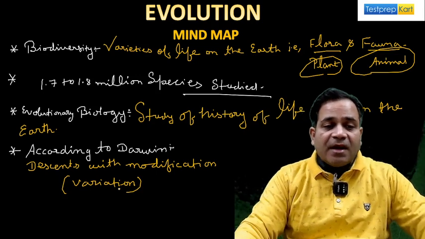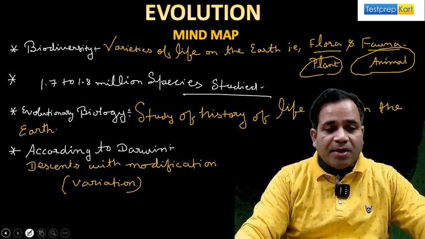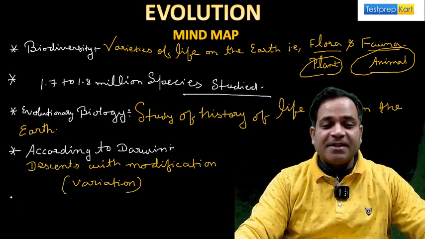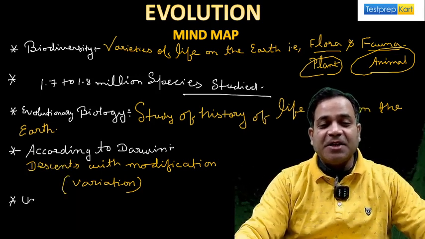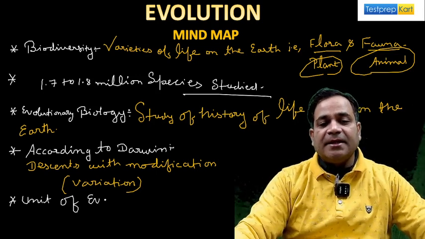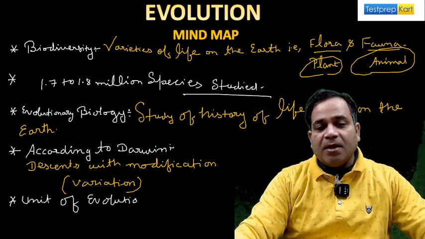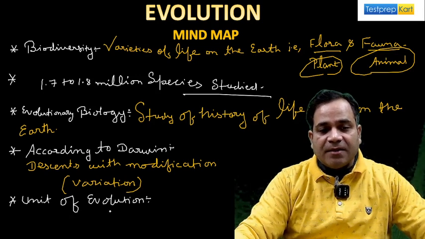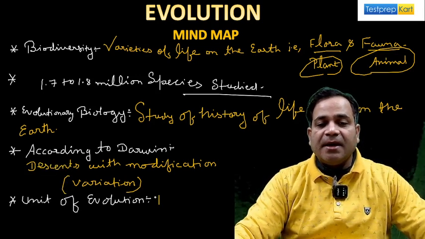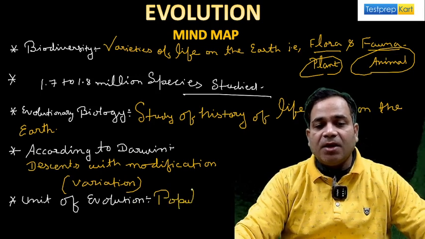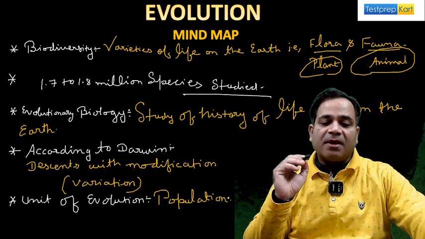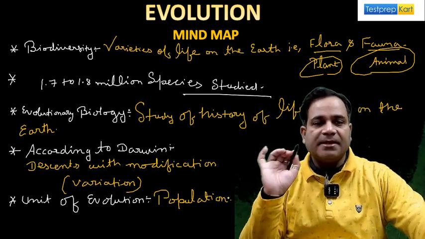Now, if anybody asks you what the unit of evolution is, then what do you say? This one is an interesting question. If anybody asks you the unit of evolution, what do you say? Population. Definitely good. This one is called population, right? So the unit of evolution is population. This one is correct.